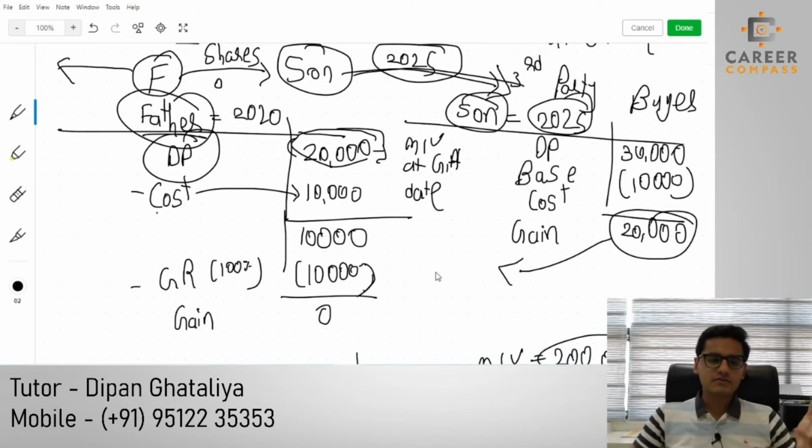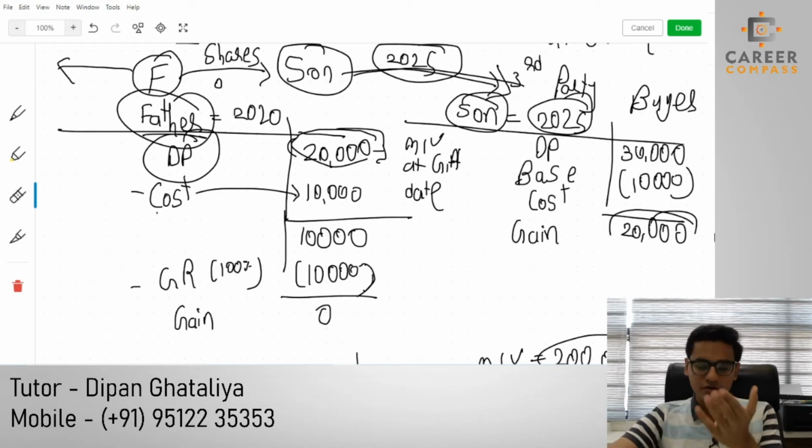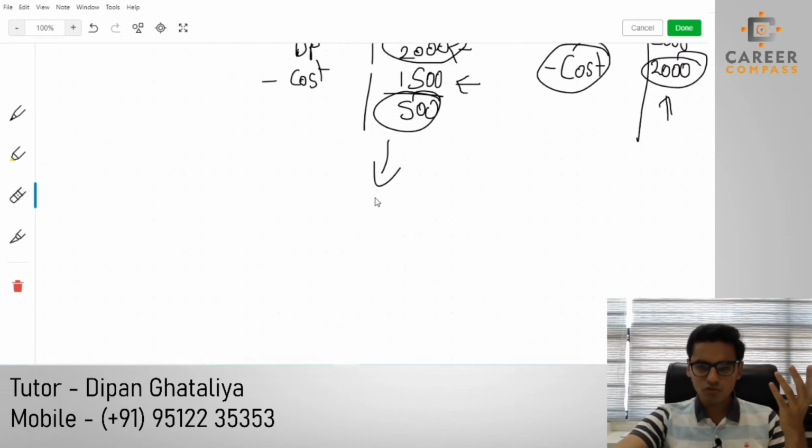Okay, so students, this is how the gift relief should be treated. This is how the proforma of gift relief will look. It's very simple. Still, if you have any query with the proforma, students, then please feel free to ask me. Without conceptual clarity, without proper understanding, it will be difficult in the examination to solve the sums. Okay, let's move forward.